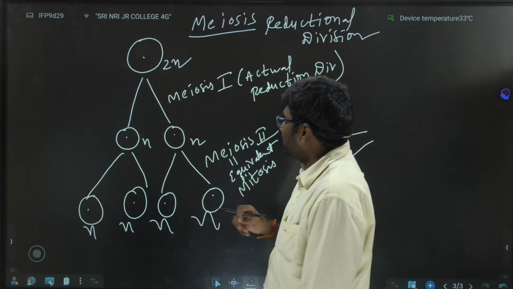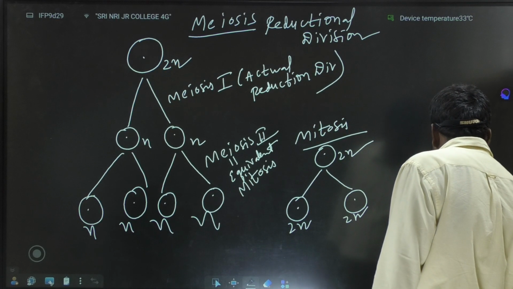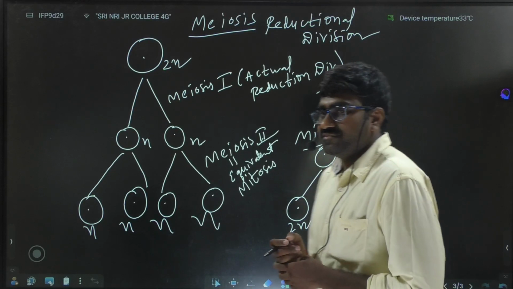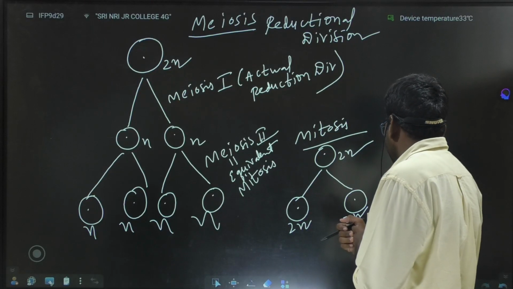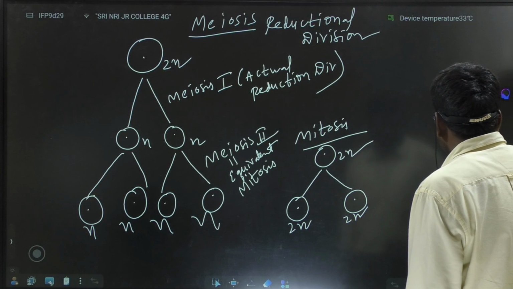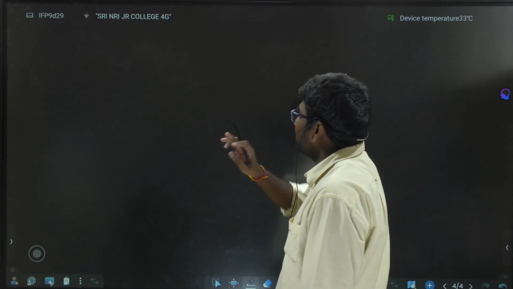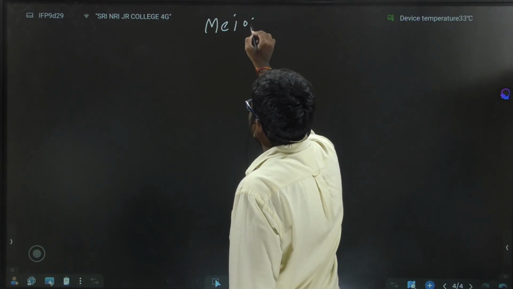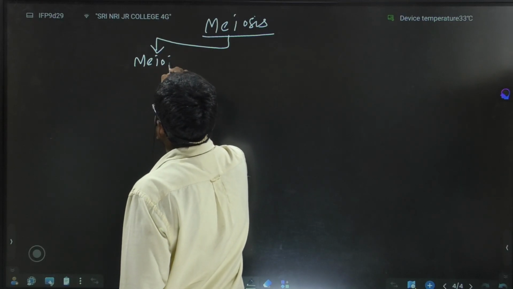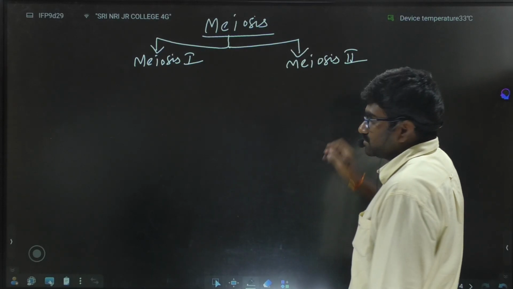So meiosis involves meiosis 1 and meiosis 2. Meiosis 1 is also called the actual reductional division. In meiosis 2, what happens? In meiosis 2, equational division takes place.